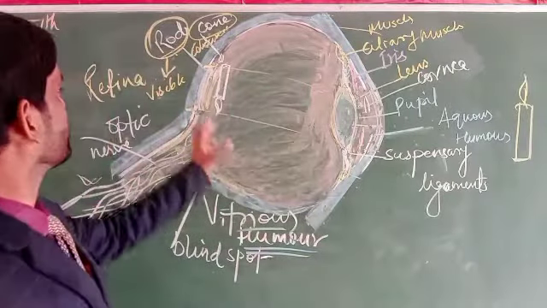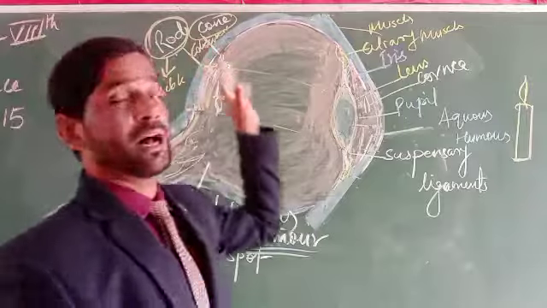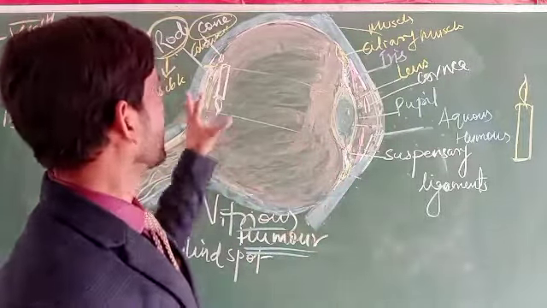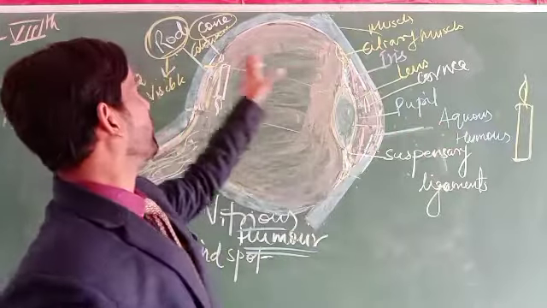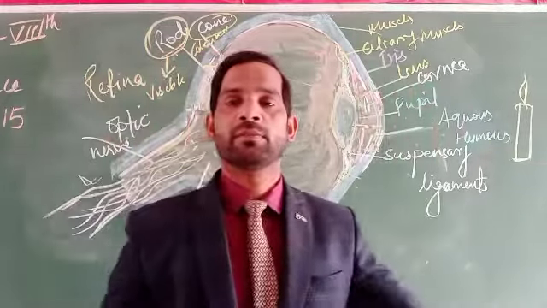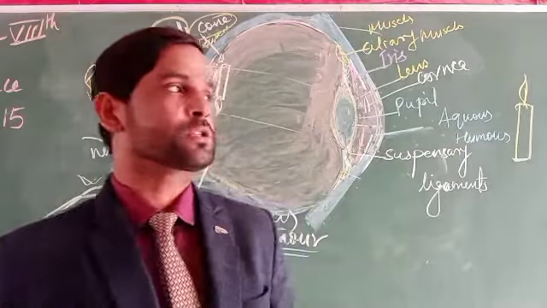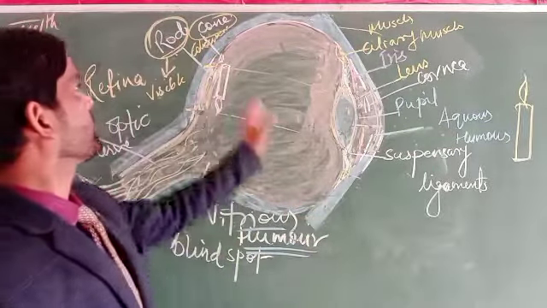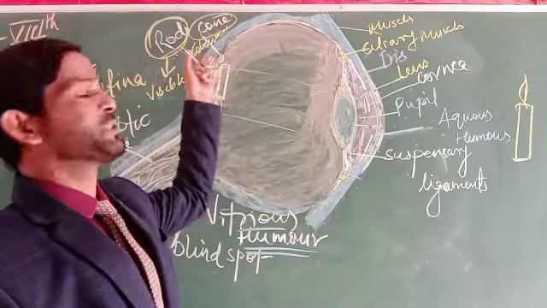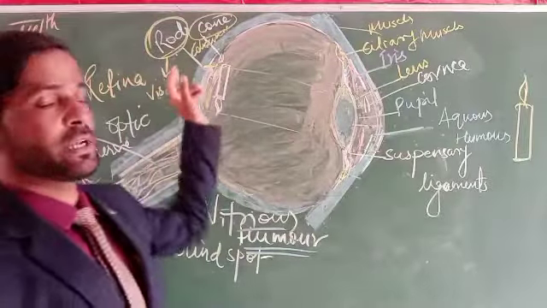Here are the two structures called rods and cones. These are the most important for seeing or observing anything. The rods are important for the image to be taken in its original form, and if they are absent or unavailable, there is nothing to be observed, so that person is said to be blind.